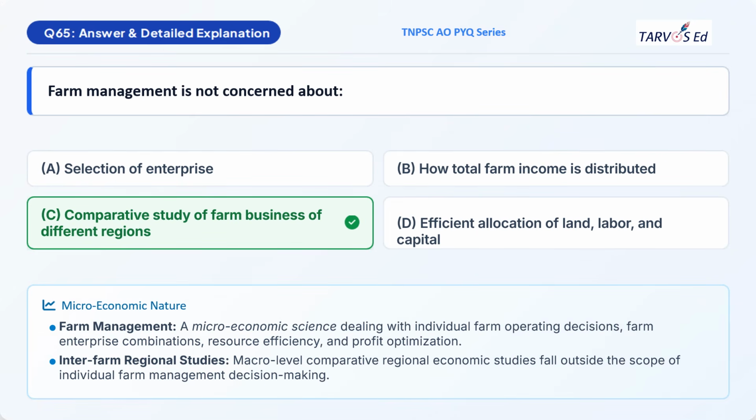Here comes the explanation. Farm management deals with microeconomic science, and we focus on individual farm operating decisions or farm enterprise combinations, resource efficiency, and profit optimization, and not on comparative study. And if we are speaking about interfarm region, we always focus on production economics, and it is a macro level study, and here we go for comparative regional economic studies.